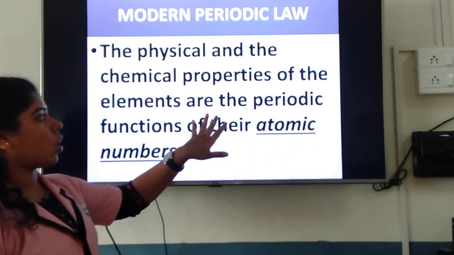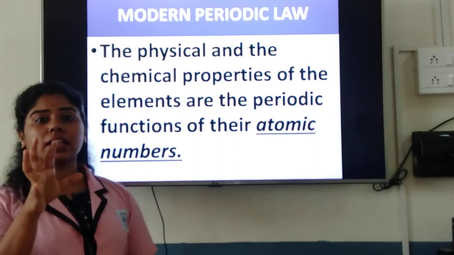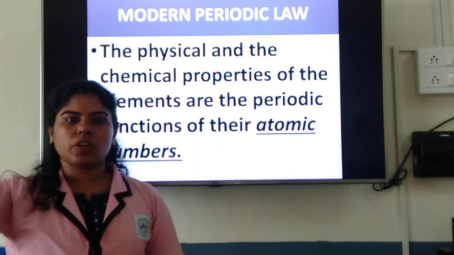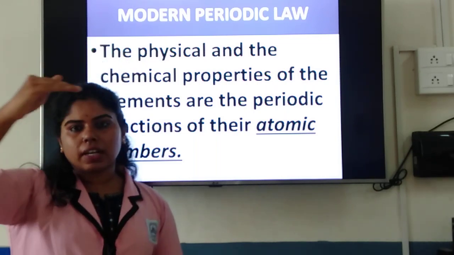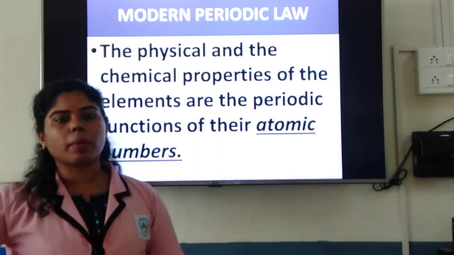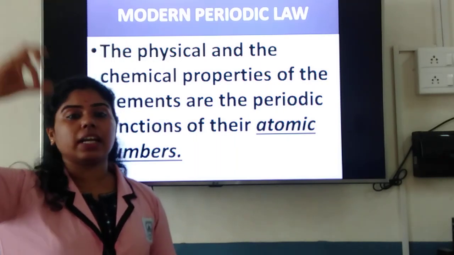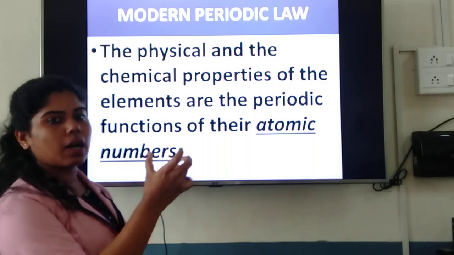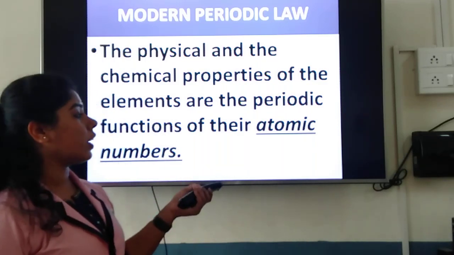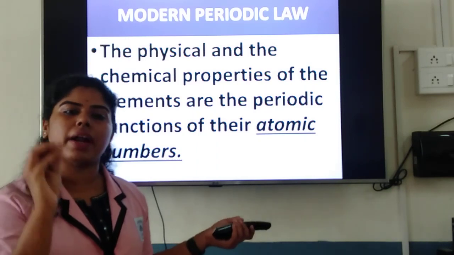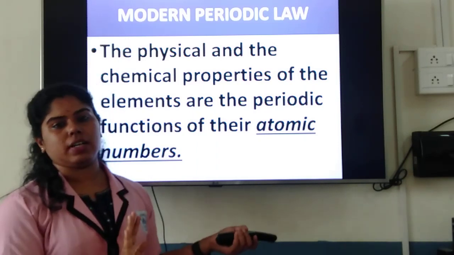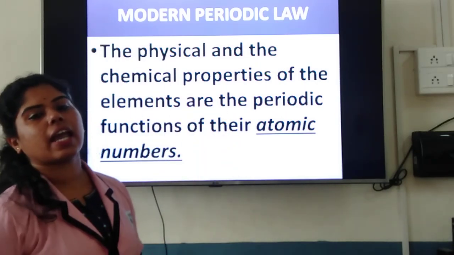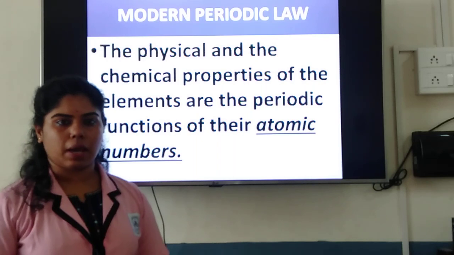Got the idea? So the physical and chemical properties of the elements are periodic functions of their atomic numbers. Now, this periodic function is nothing but periodicity. That is, after a regular interval, if you just see the table, after you go along a period, you see that there is similarity in properties. One element is similar to the other. This particular term is said to be periodicity, or periodic functions of atomic numbers. So, after these trials, they finally arrived at the modern periodic table.